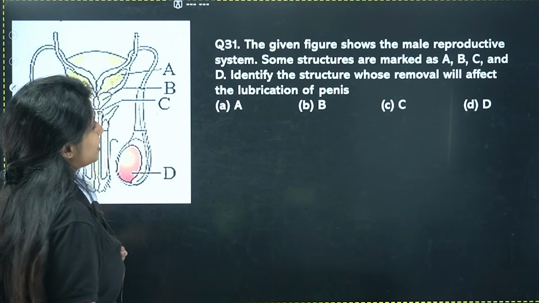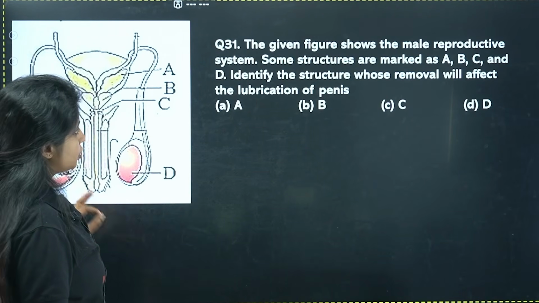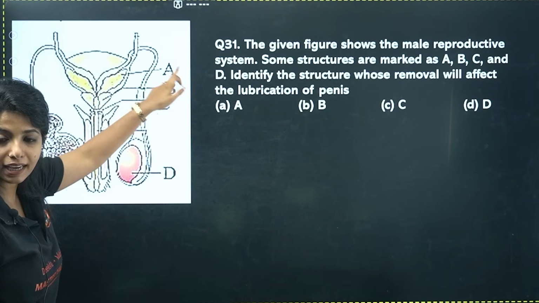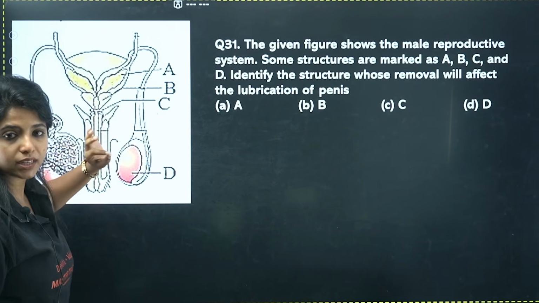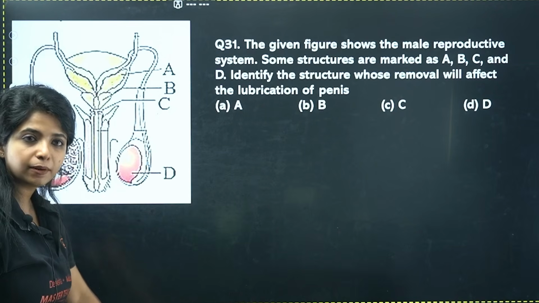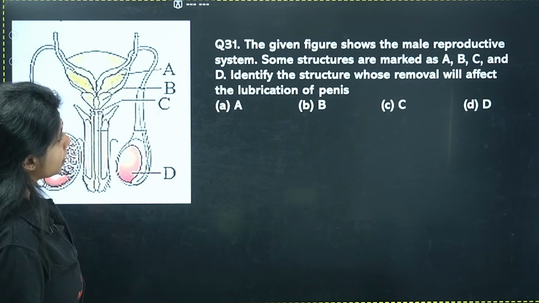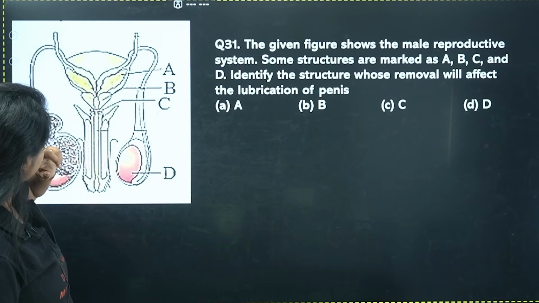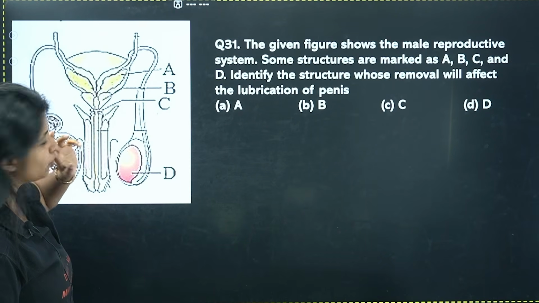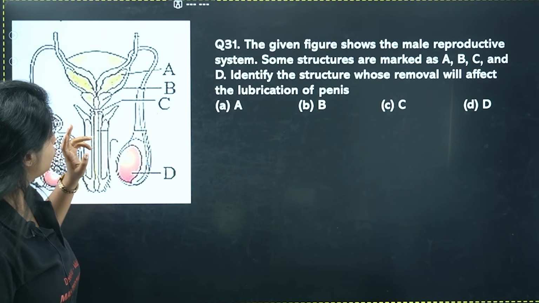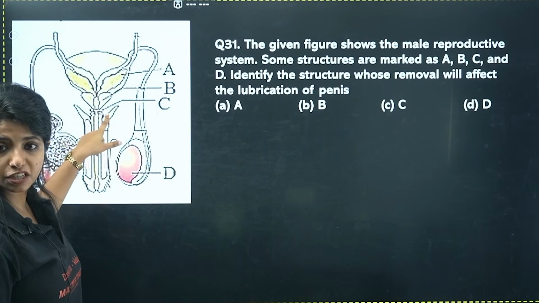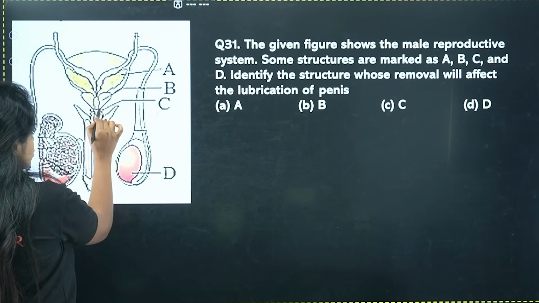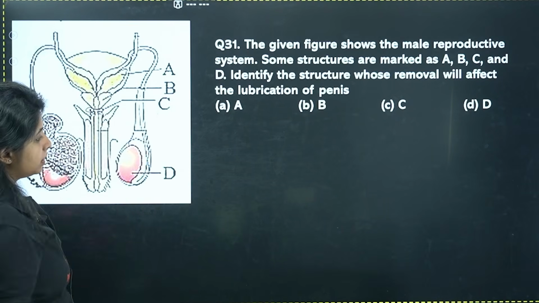Let's go. The given figure shows the male reproductive system. Some structures are marked as A, B and C. A is given over here. You can clearly see A is the seminal vesicle. It's a gland that helps in production of fructose. And B is going to be, it feels like it is the uterus. And C, it is the bulbourethral gland is what I'm understanding because it's not too clear. And D is going to be the testis.